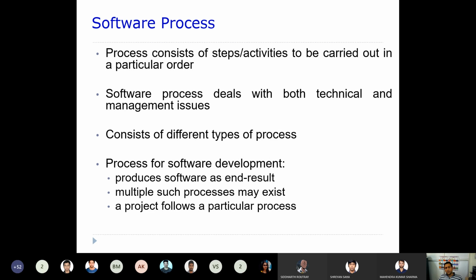And this software process consists of different types again. One may be a process for software development. So there is a process for software development itself. When you follow this sort of process, what will happen? The end result is software. So when you follow a particular process for developing the software, the end product is quality software.